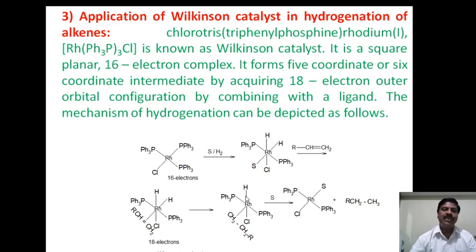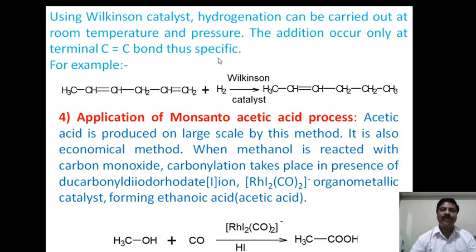Therefore we say Wilkinson catalyst is usually used for hydrogenation carried out at room temperature under pressure. Addition occurs at terminal carbon-carbon double bonds. It only acts for hydrogenation at terminal alkene groups or carbon-carbon double bonds, but not in between. Now for example, I quote here, this is 1 2 3 4 5 6. 6 means hexane. 1 2 3 4 means 1,4-hexadiene.